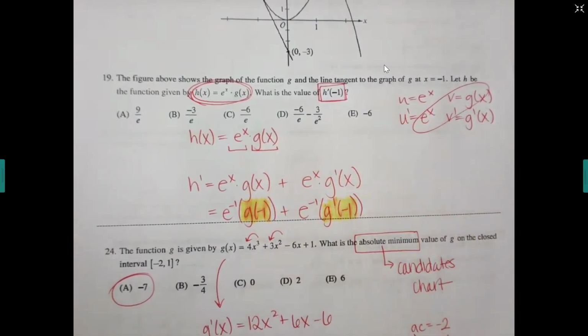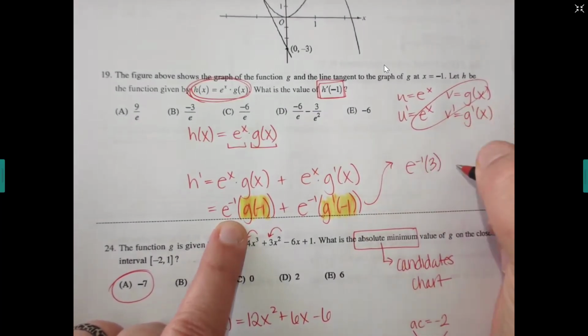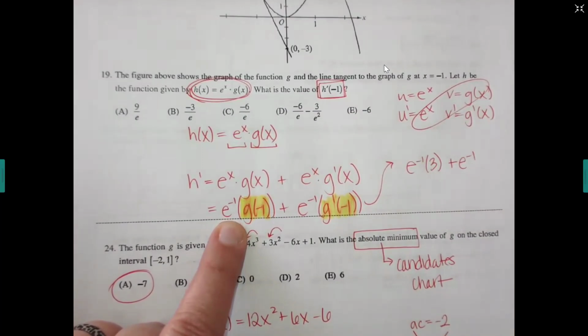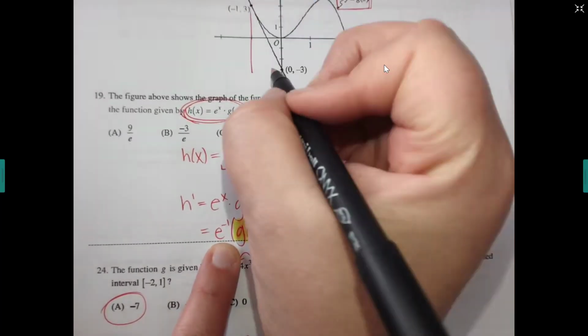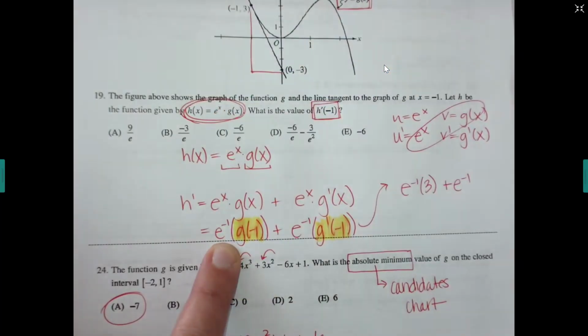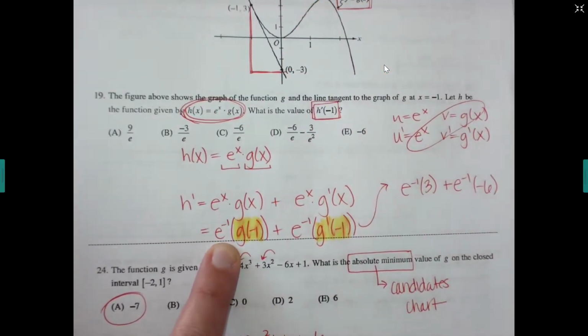Okay, then the question is, how am I going to use the graph of g to find both of these? What feature will g be if I'm looking at the graph of g? Y value. What will g prime be? Slope. And remember, you can only count a slope of a straight line, but do you notice they gave you a straight line at -1 for you to count the slope? So at -1, what's the y value? 3, so it's e to the -1 times 3. And then for my g prime, I want to count out the slope of that. It looks like it'd be down 6 and over 1. Down 6 and over 1 would be a -6 slope.